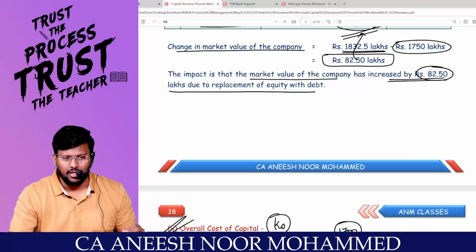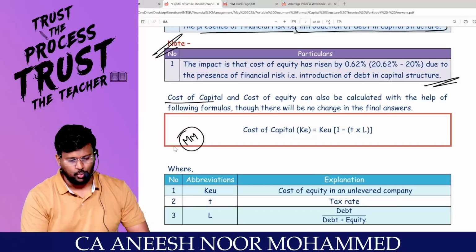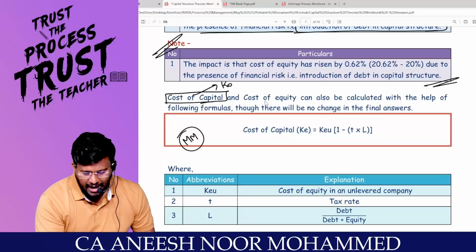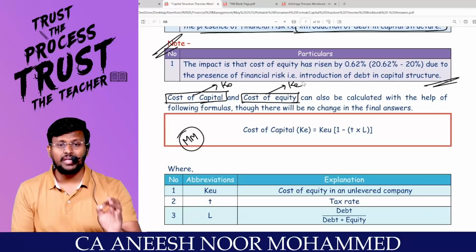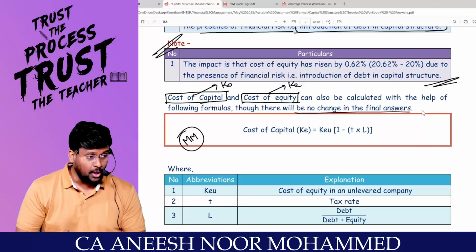Sir, the same question can be worked out by using the formula method. What Modigliani-Miller is saying is that cost of capital, KO, and cost of equity, KE, can also be calculated with the help of the following formula. There will be no change in the final answer. Till now, I have applied the table approach. Now I am going to apply the formula approach.